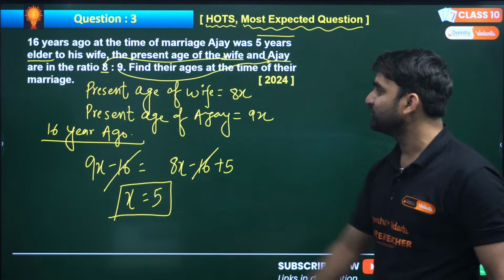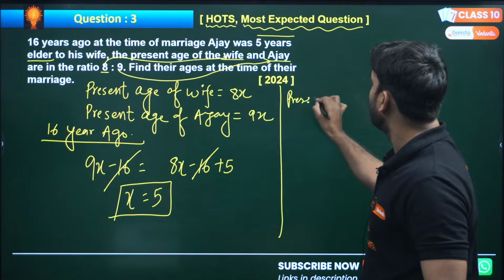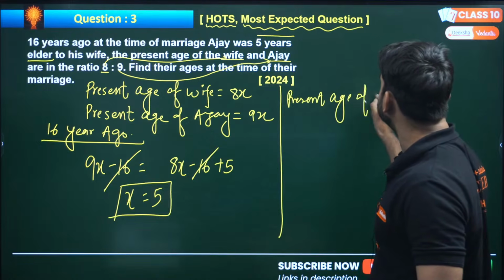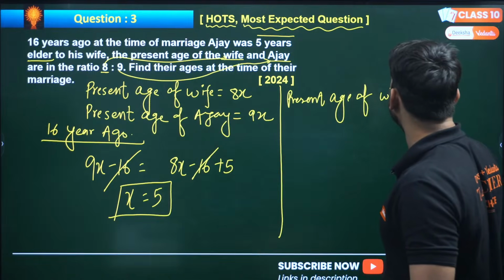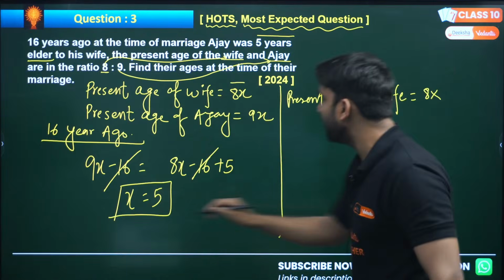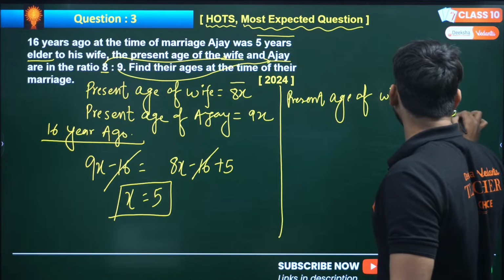And once you get x equals 5, what will be the present age of the wife? This is 8x. So 8 into 5, this will be 40 years.